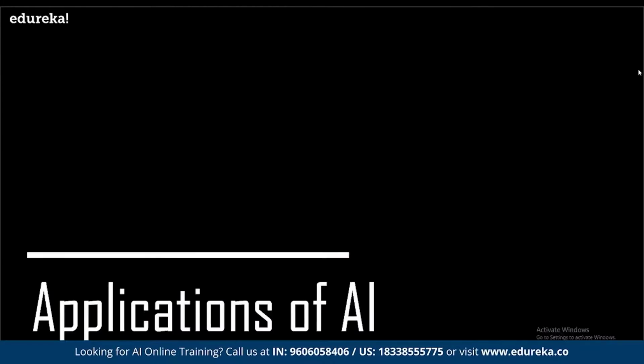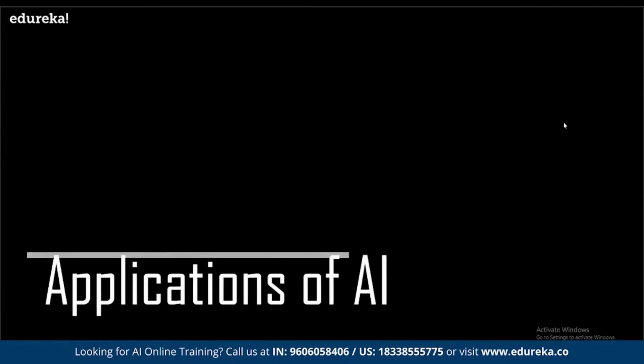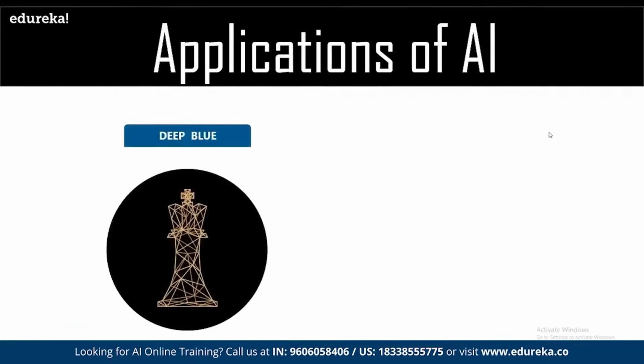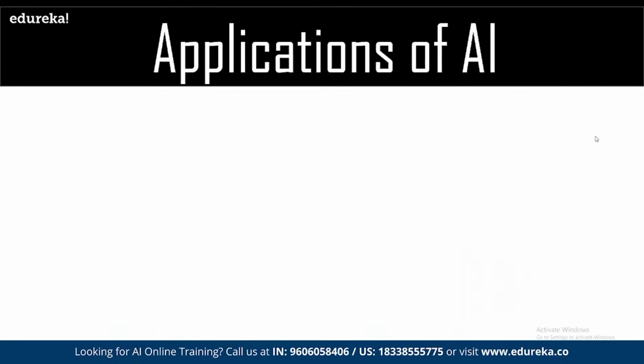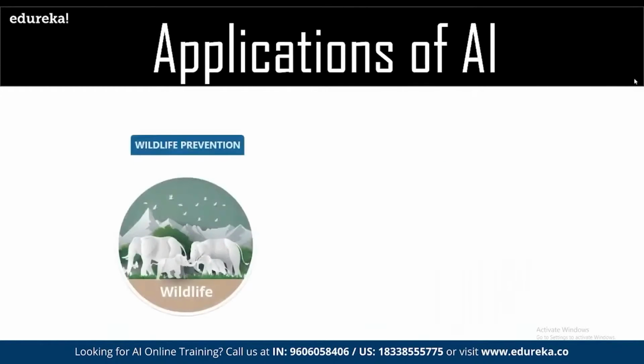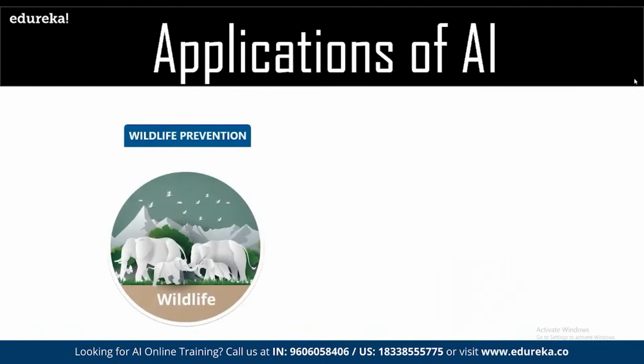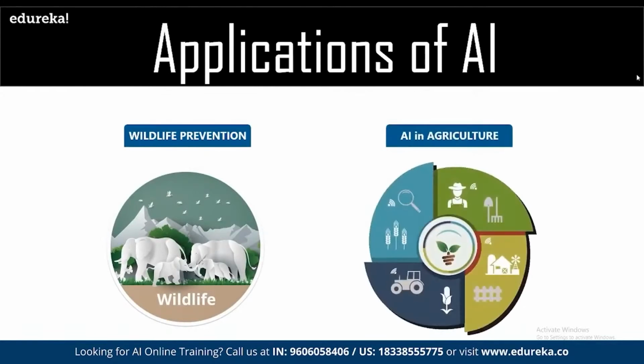And then we have applications of AI. In terms of applications, AI is basically used in almost every vertical that we can think of, right? Like we have Deep Blue, we have AI for rescue, again based in multiple verticals that we can think of. For example, we have AI for wildlife, we have AI in agriculture. So now some of you might be wondering, okay, how is wildlife prevention done using automation.